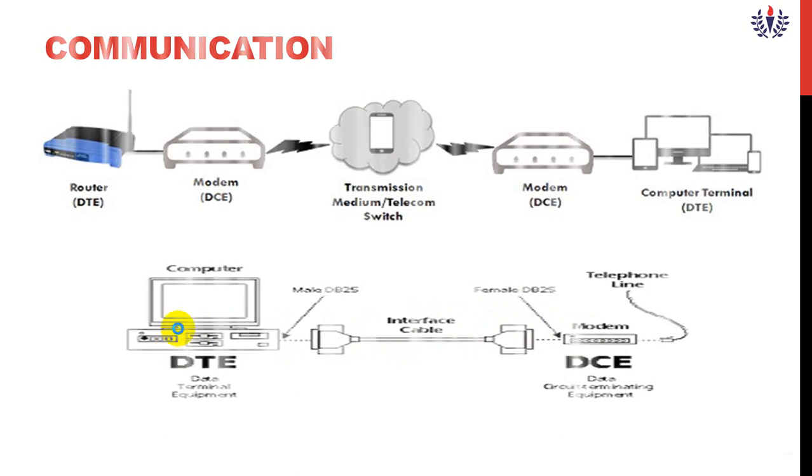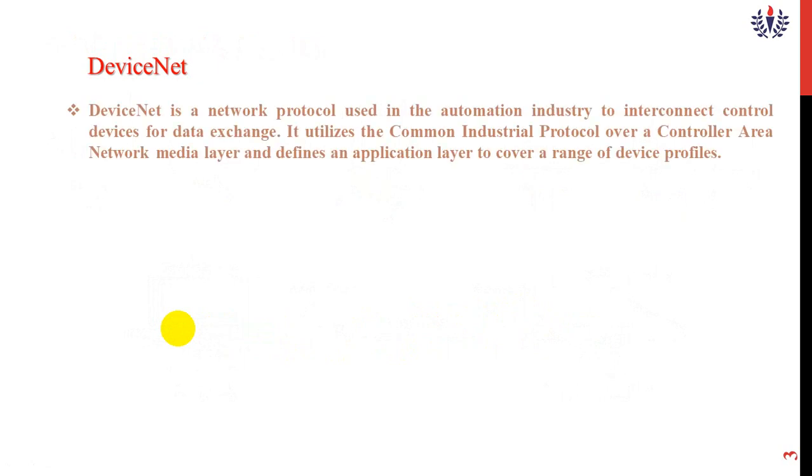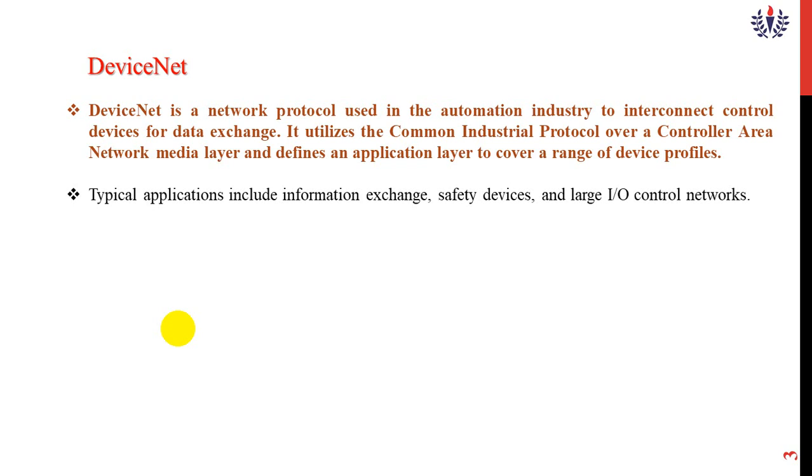In this part, the main device which we are using is DeviceNet. DeviceNet is a network protocol used in the automation industry to interconnect control devices for data exchange, which utilizes the Common Industrial Protocol over a controller area network media layer, and a device and application layer to cover a range of device profiles.